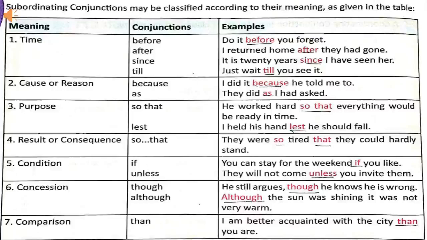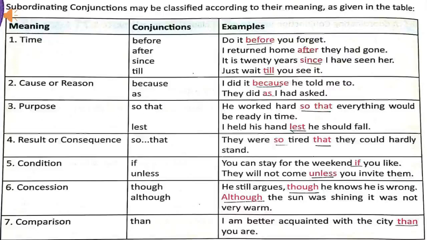So that and lest, these are subordinating conjunctions of purpose. He worked hard so that everything would be ready in time. In this sentence, so that is telling purpose. So that is used for any result or consequence. They were so tired that they could hardly stand.